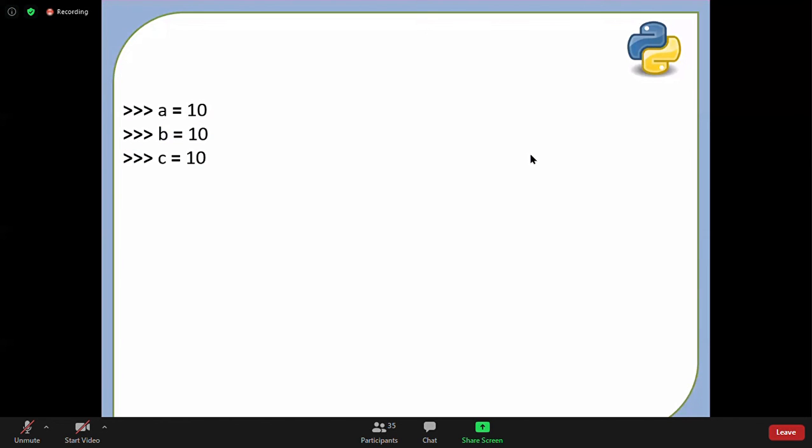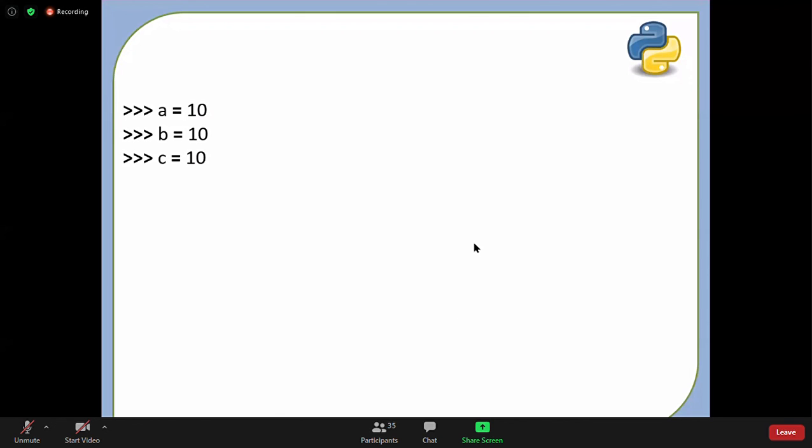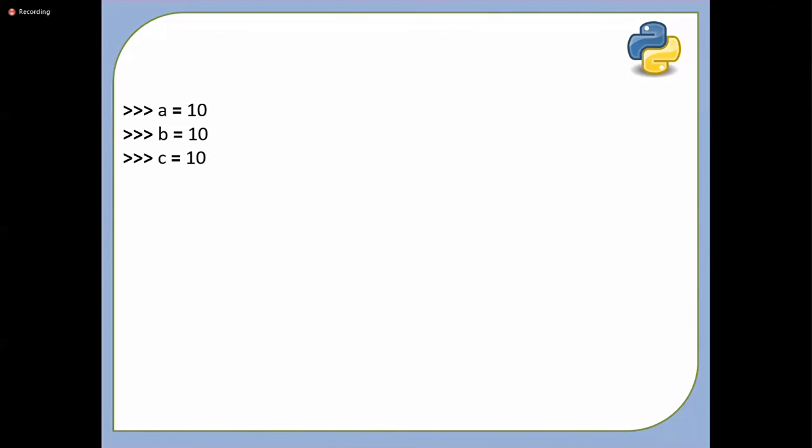Now tell me what happens now. a is equal to 10, b is equal to 10, c is equal to 10. Justify this slide. Justify this in one line. Very good. One object, 3 references. 3 references, one object. All their addresses are same. Okay, very good.